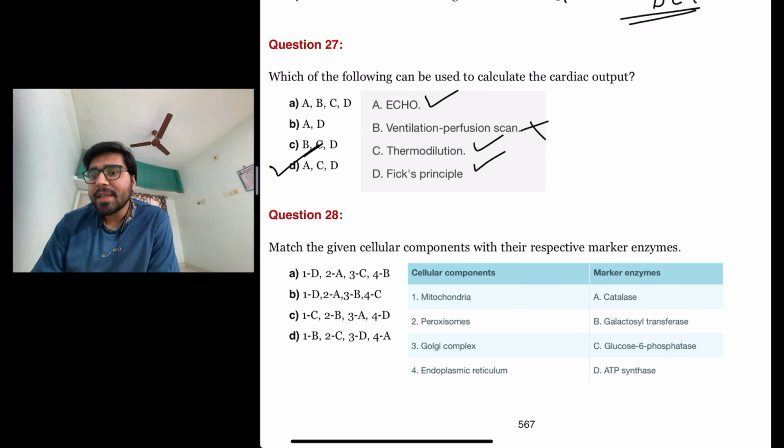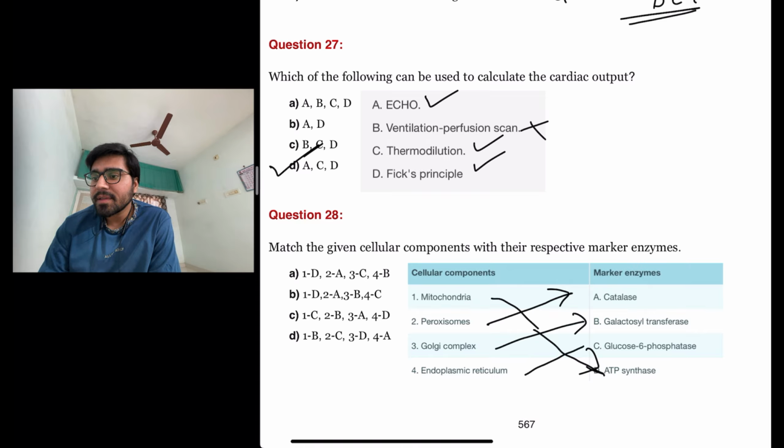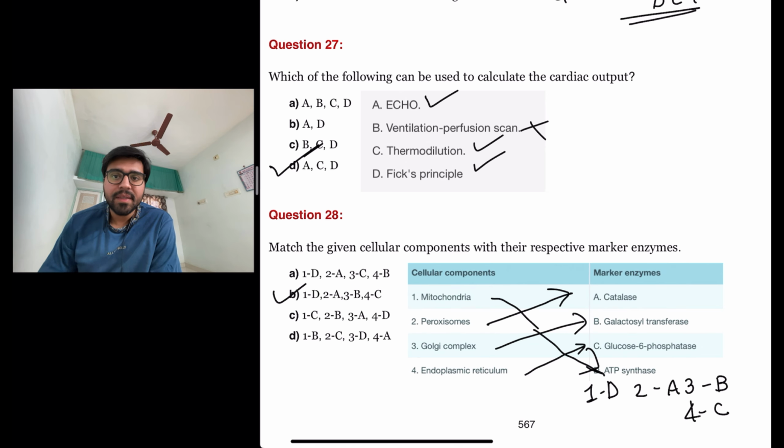Next question is match the given cellular components with their respective marker enzymes. So let us look at the cellular components and marker enzymes. Mitochondria, the answer is D, ATP synthase. Peroxisomes, catalase. Golgi complex, galactosyl transferase, and endoplasmic reticulum is glucose 6 phosphatase. So 1 is D, 2 is A, 3 is B, and 4 is C. So the answer here is B.